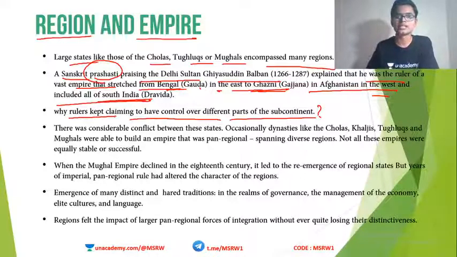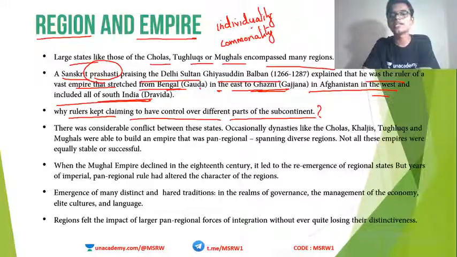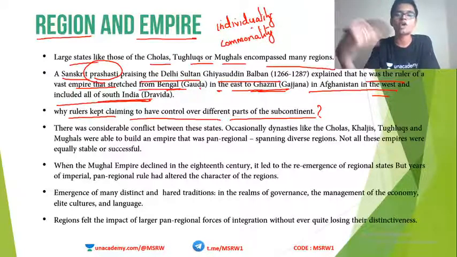So every place in medieval India has individuality and commonality. So what is individuality? What is commonality? Individuality means their own specific culture, their own specific language, their own specific food, their own specific clothing. That is individuality. What is commonality? Those things that are common to all of us.